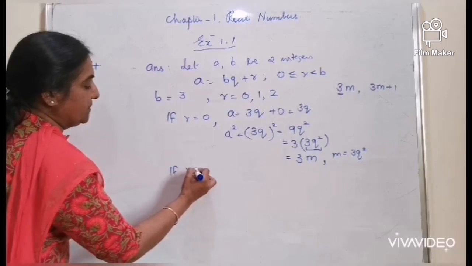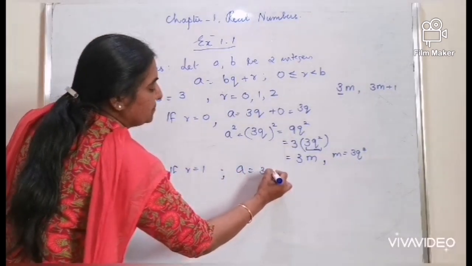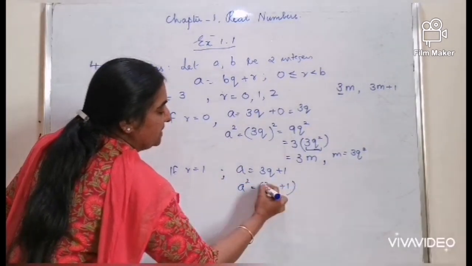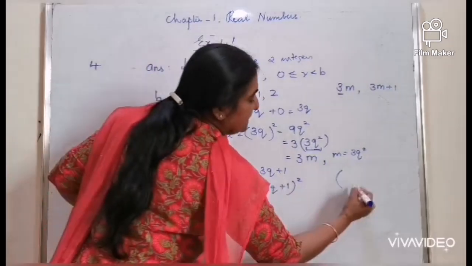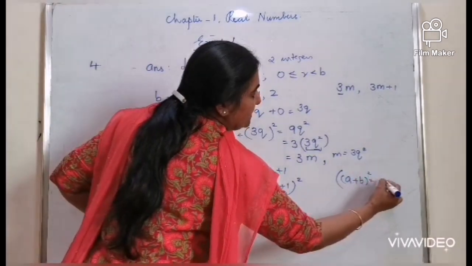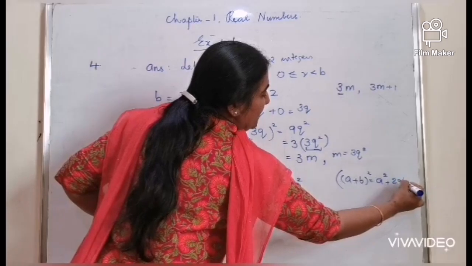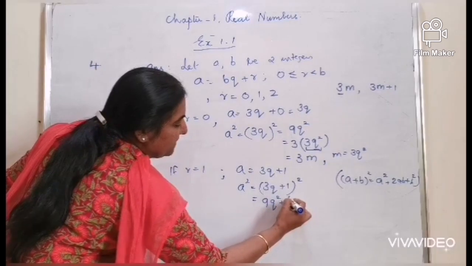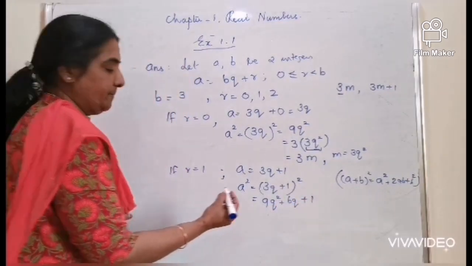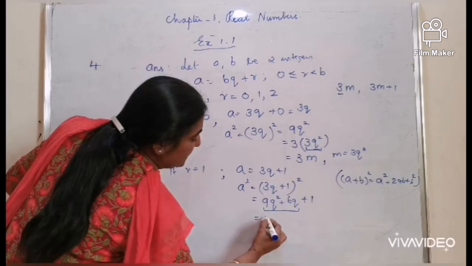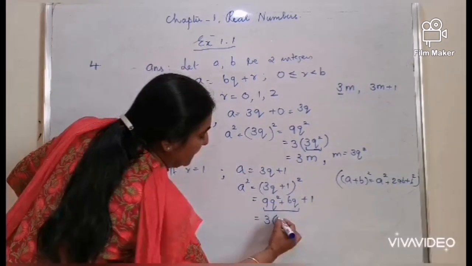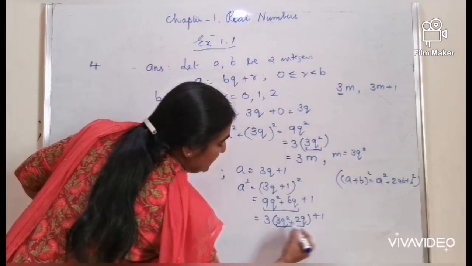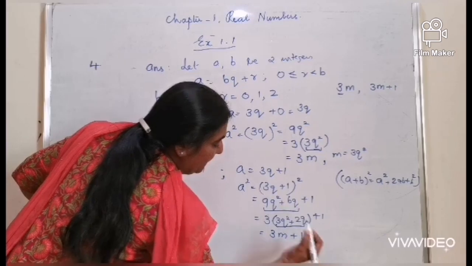If R is equal to 1, A is equal to 3Q plus 1. A square is equal to 3Q plus 1 the whole square. By the identity, a plus b the whole square is equal to a square plus 2ab plus b square. The expansion will be 9Q square plus 6Q plus 1. From these two, you can take the common factor as 3. It will be 3Q square plus 2Q plus 1. Call this some other integer m.